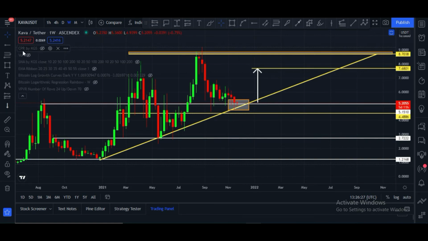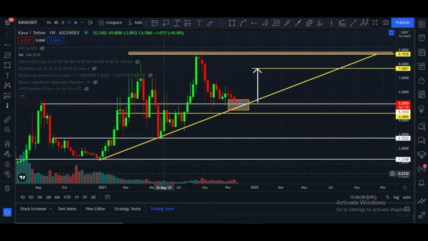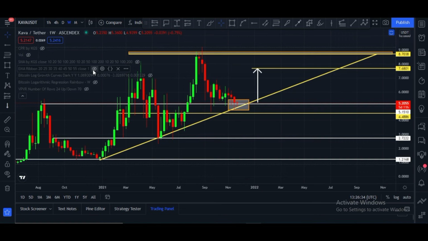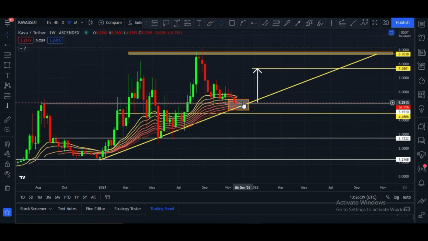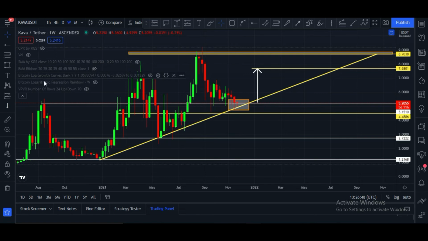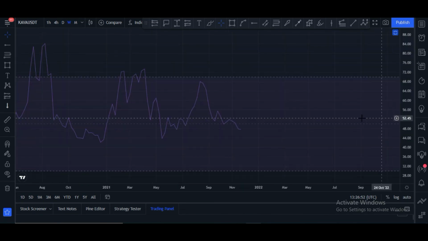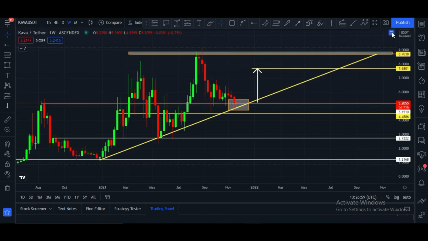Let me show you some indicators. Volume in weekly is very low. We need strong volume. On the weekly EMA, candles are still in between the EMA. Once a weekly candle closes above 5.81, it will be extremely bullish, but until now we have to wait for this. And let me show you the RSI. Weekly RSI is at 47. Once it crosses 50, definitely price will go up.